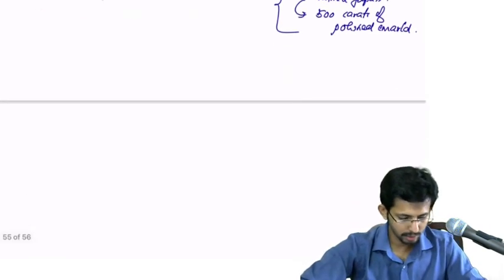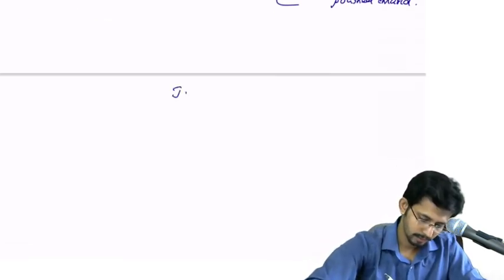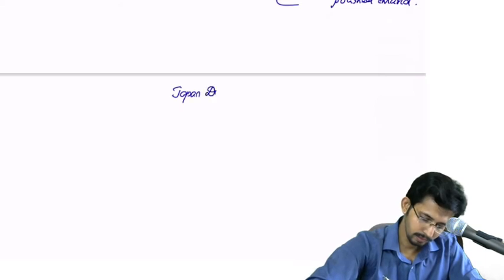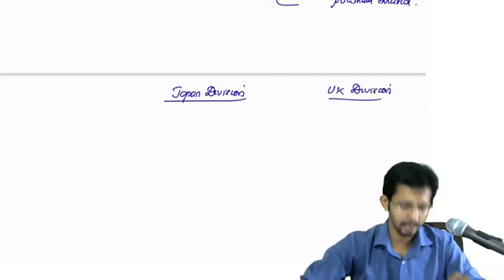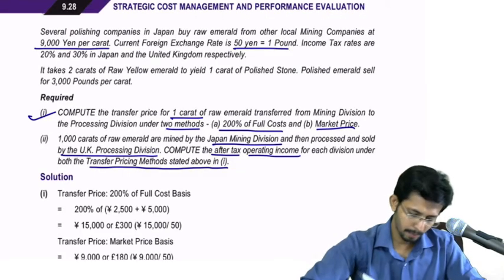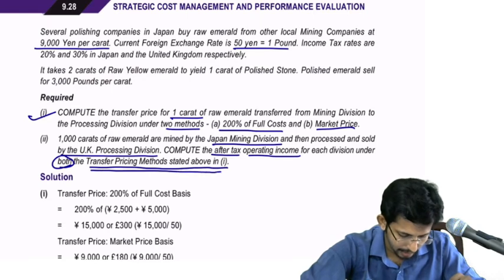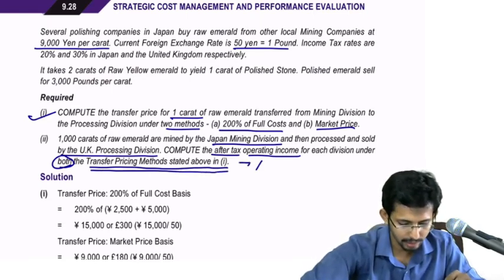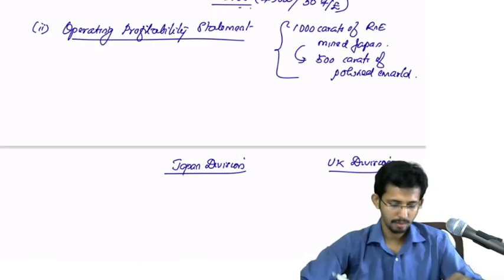Okay. So statement of operating profitability statement, you have Japan division and UK division, and that also you have to prepare the profitability statement under both the TP methods stated in one, that is cost and market price. Cost and market price.